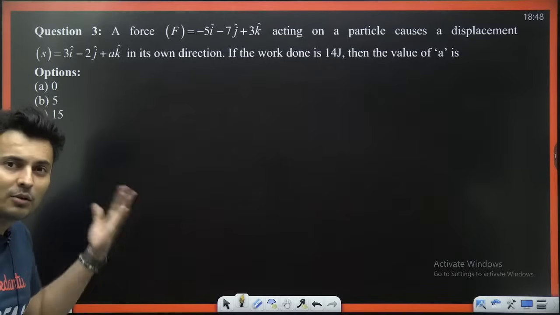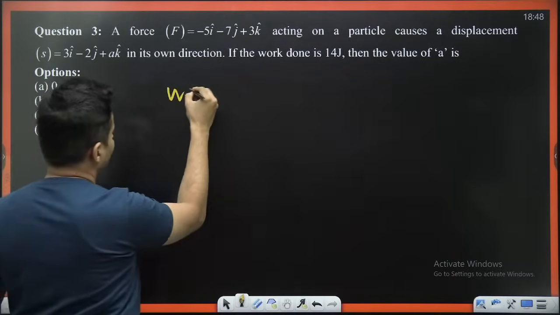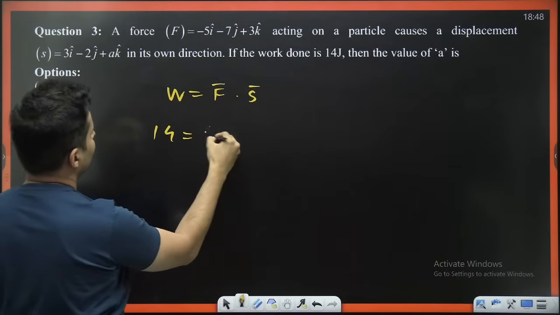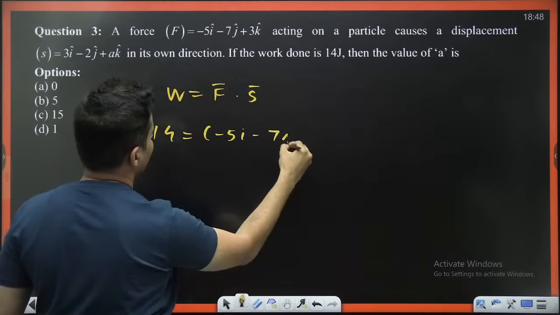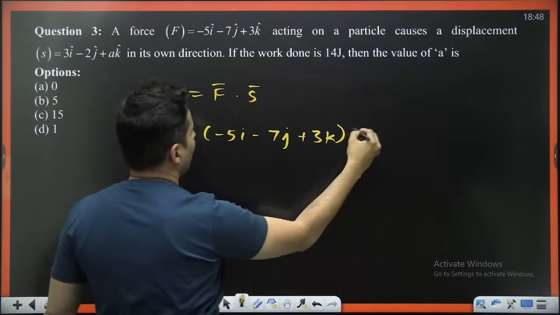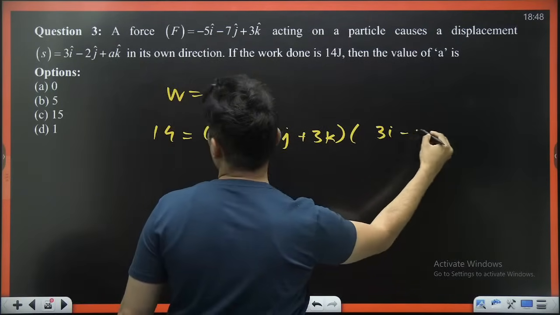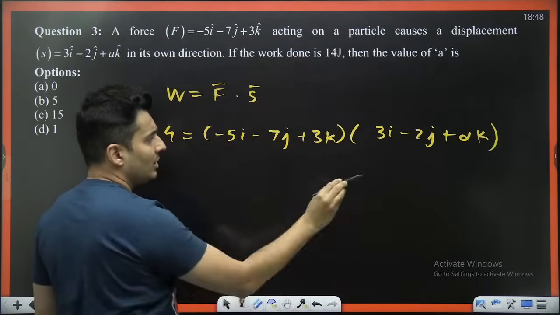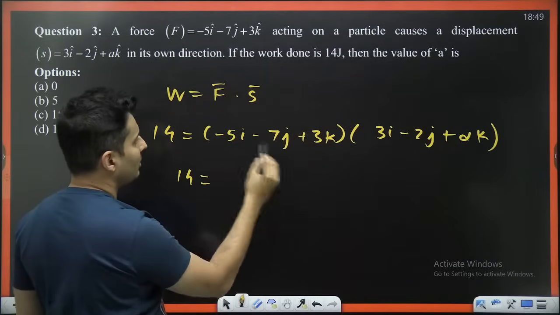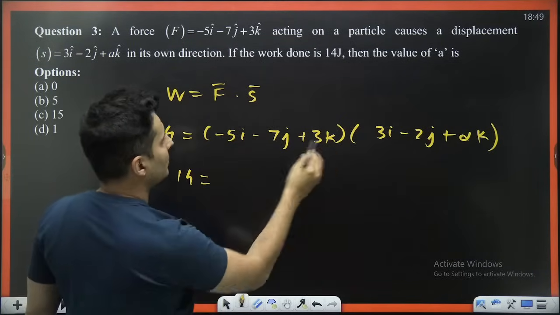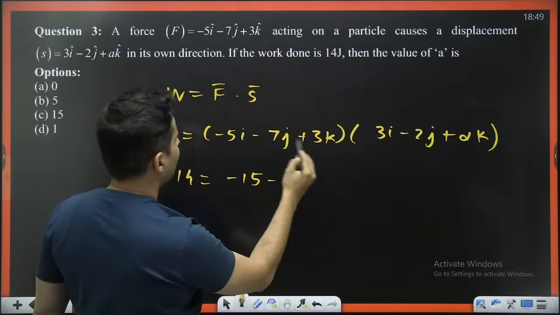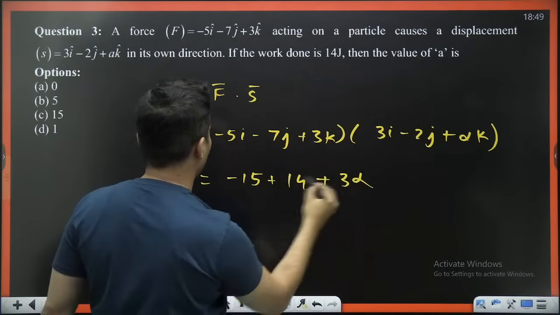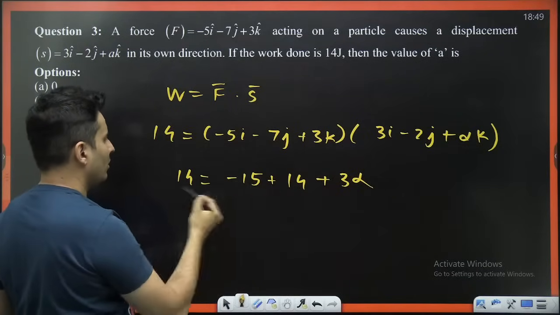Usually work done is asked. Here work done is given. We know that work is force dot displacement. Work done is 14. Force is minus 5I minus 7J plus 3K. And displacement is 3I minus 2J plus alpha K. I goes with I, J goes with J, K goes with K. So 14 is equal to minus 5 into 3, which is minus 15. Minus becomes plus, 7 2s are 14, plus 3 into alpha. Minus 15, 14 will cancel.